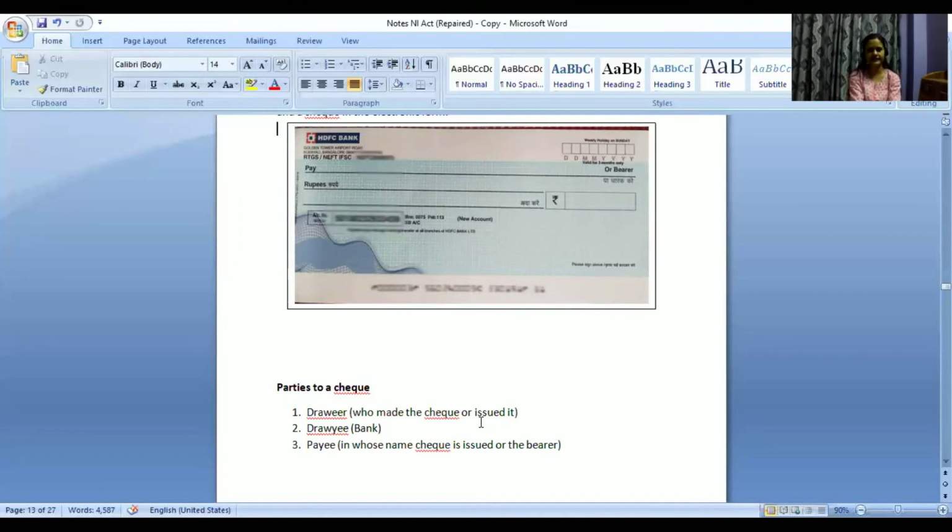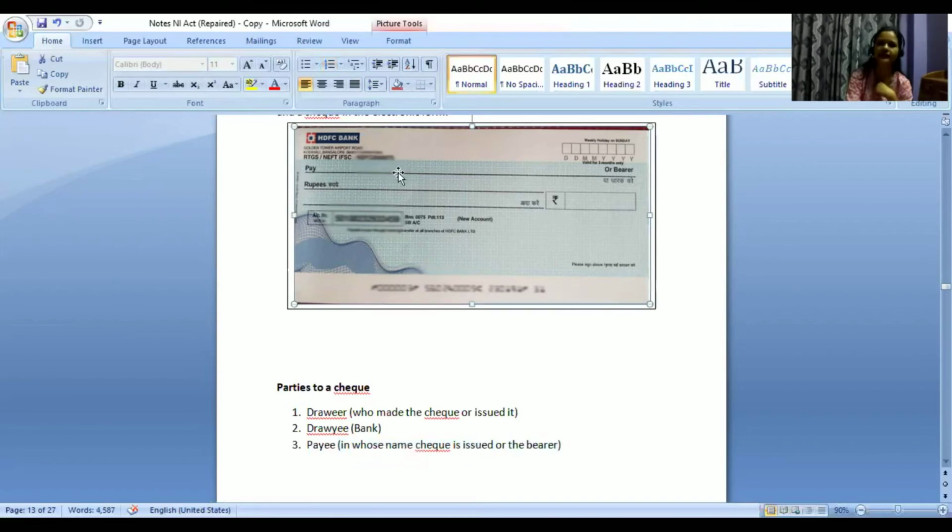HDFC Bank in this case will be the drawee, and the payee will be the person in whose name the check is issued. I can write someone's name, I may write Neha, I may write Mamta. Whoever's name I write, that person will be the payee. Or it may be the bearer also. So if you see here, it says Pay, and there is a gap. You can write someone's name.